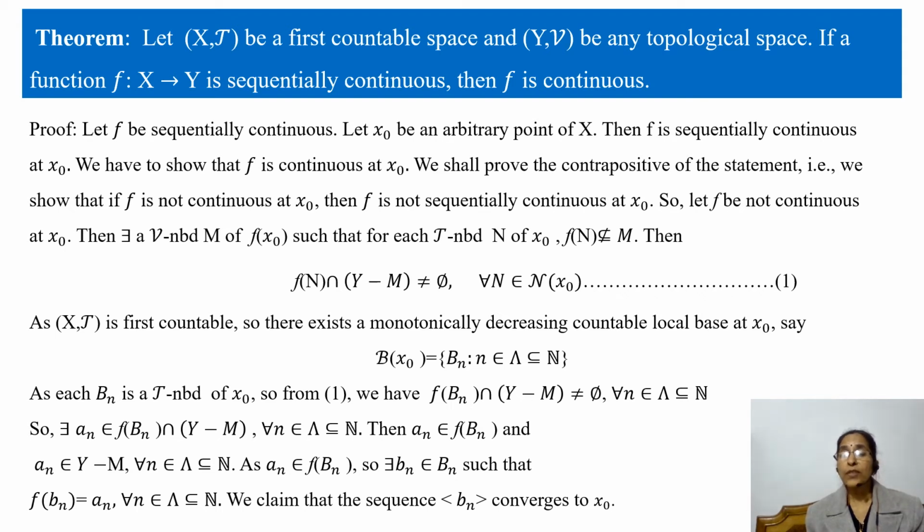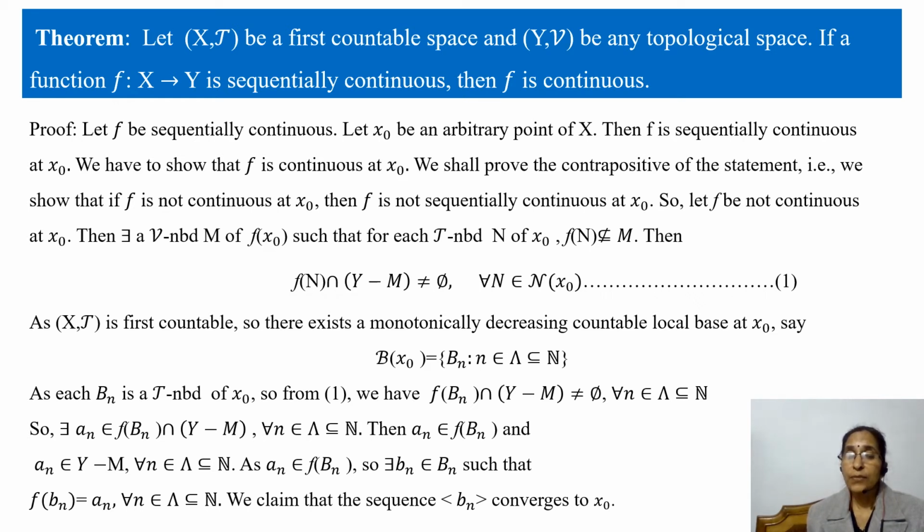Then as f of N is a subset of Y, f of N must contain some element of the complement of M. And so f of N intersection complement of M is non-empty for every neighborhood N of x naught. We mark it as 1.